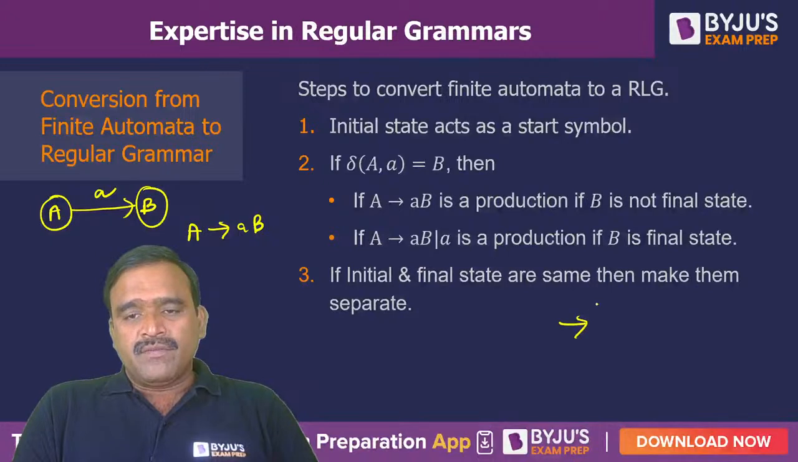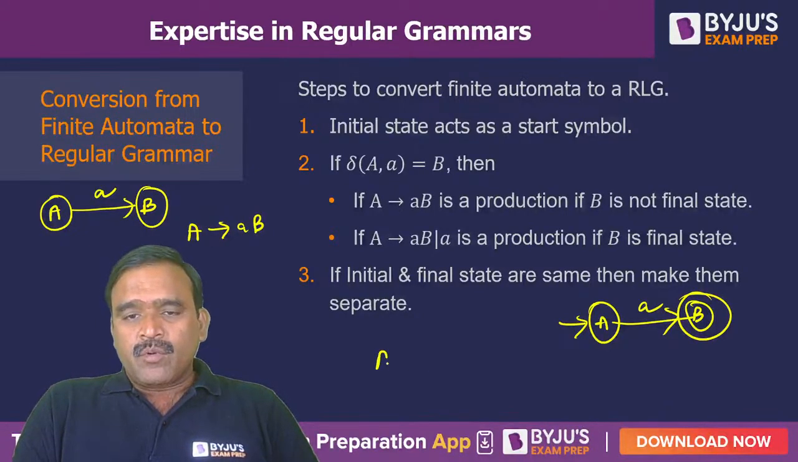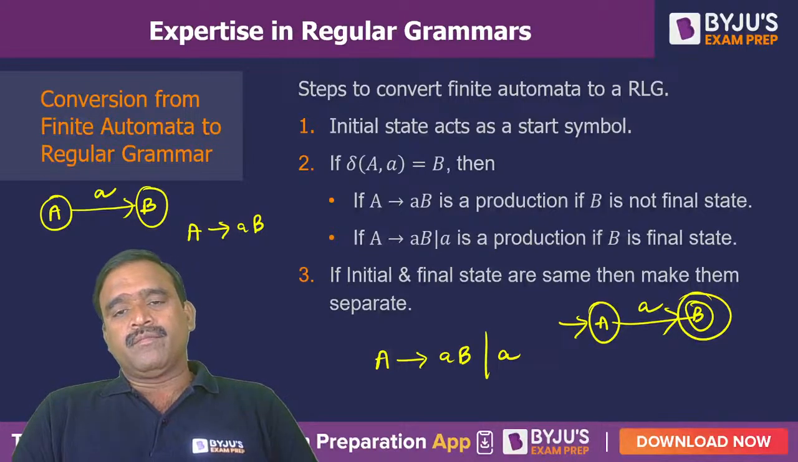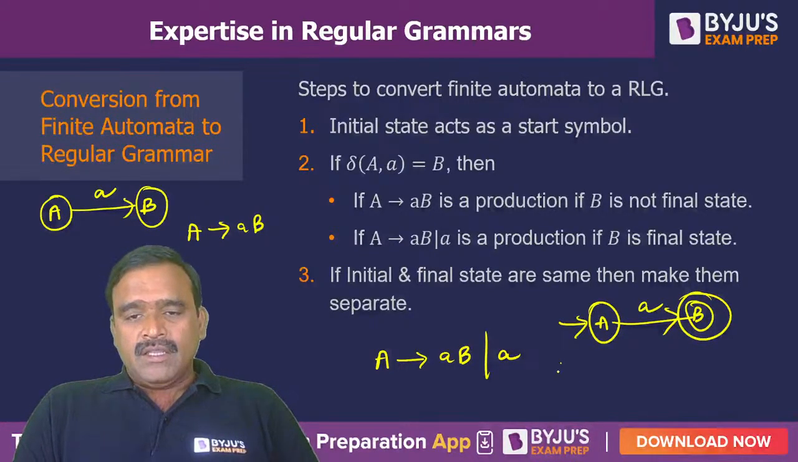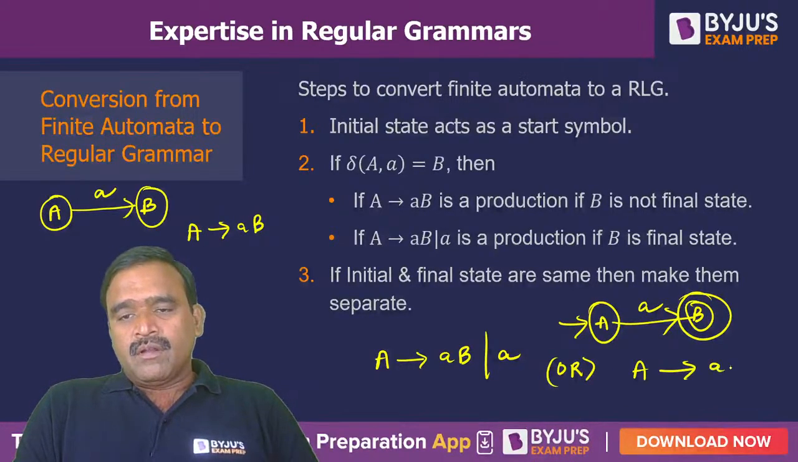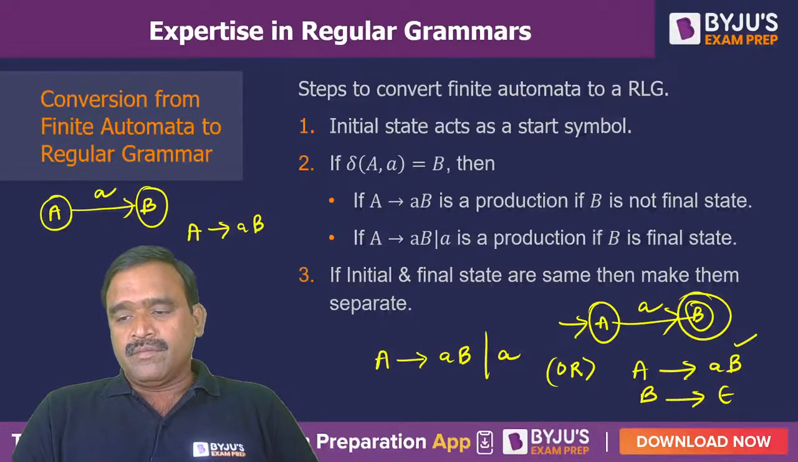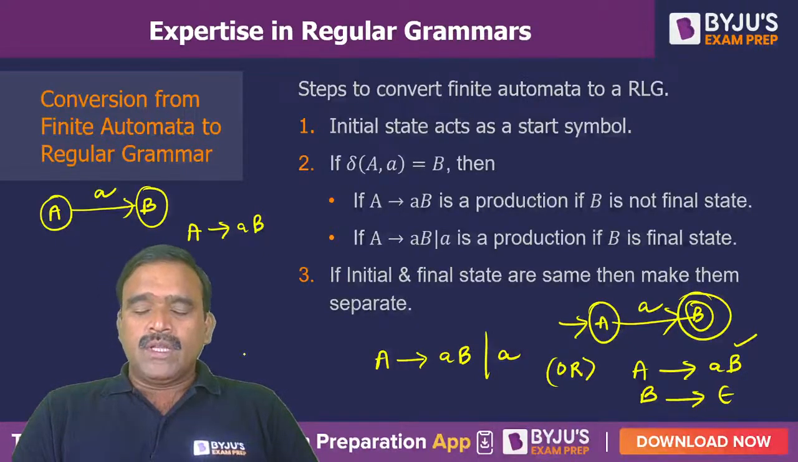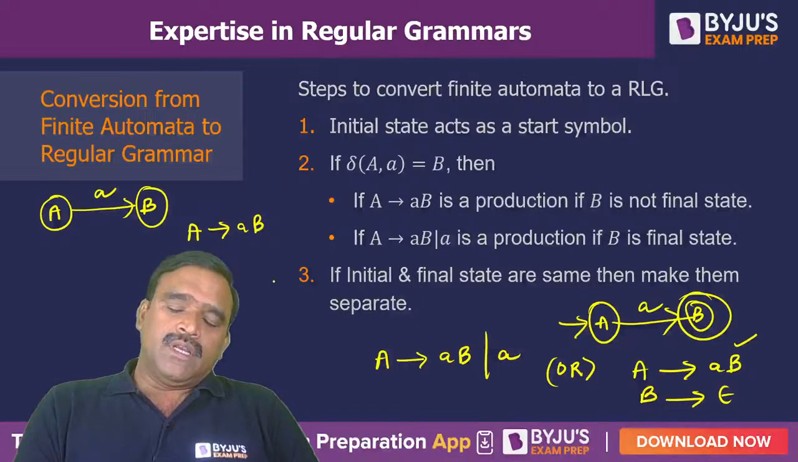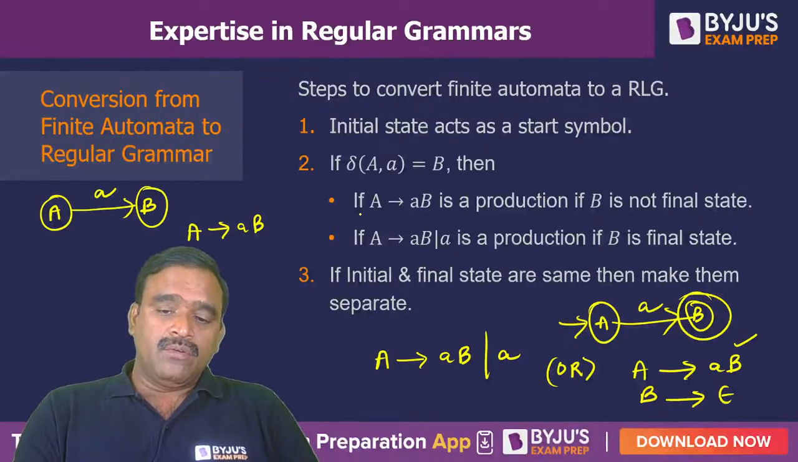If B is a final state, for example, from A to B there is a transition with input a, then we can have a production like A to aB, as well as A to a also will be coming. Like this we can write, or we can also write this as A to aB, and as B is a final state, B to epsilon I can write. If B to epsilon is substituted here, a also will come. That's the meaning. So any DFA we can convert into an equivalent grammar.